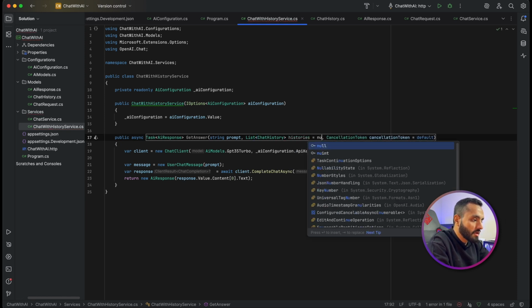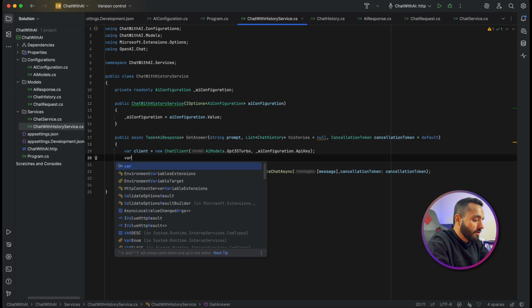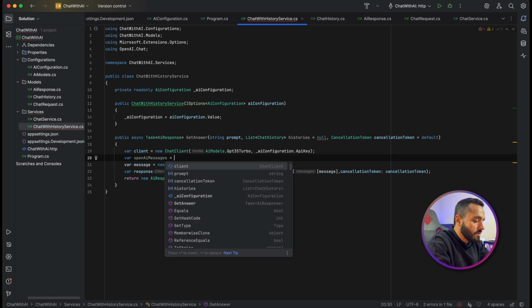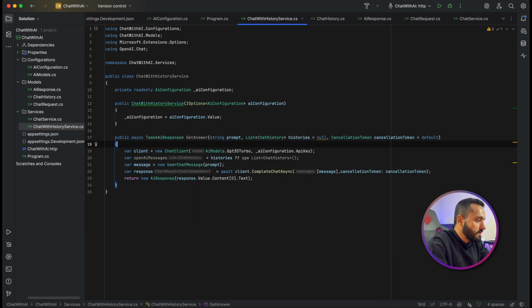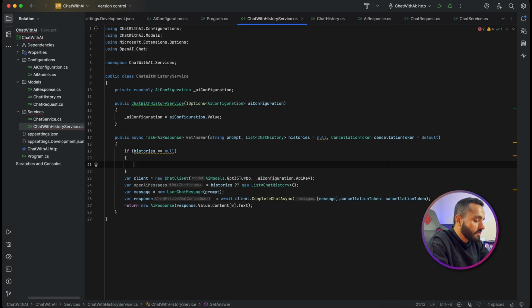Histories, and it will be nullable. In the beginning it will come as null, maybe because in the beginning the customer will not ask any question, okay? There is no question, so there is no history. var openAIMessages, I will make it from histories, but in the beginning, if the histories equal null, then initialize a new chat history for me, okay?